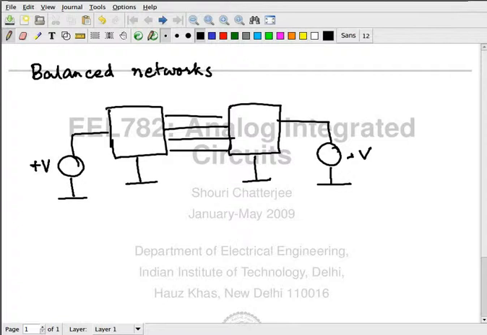Then I can say the same thing only when plus V and minus V are small signals. Okay, so I need to replace this capital letter by a small letter, and now the same earlier identities hold true.